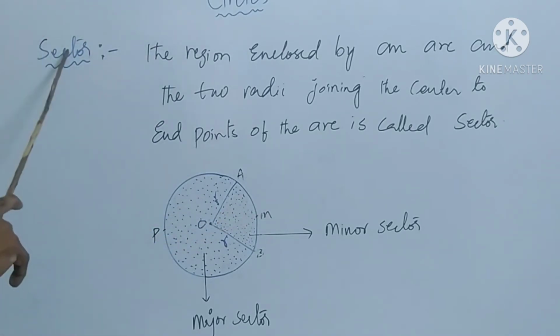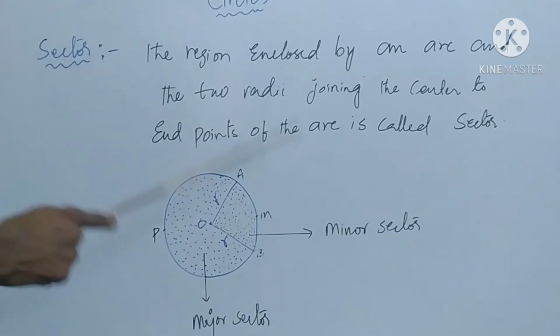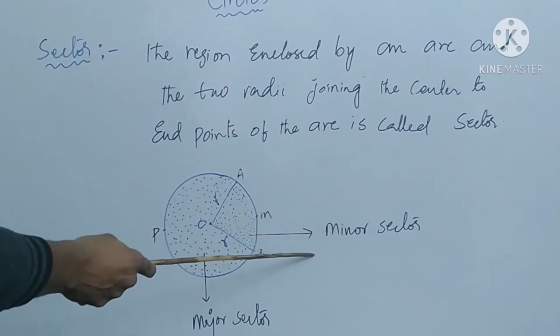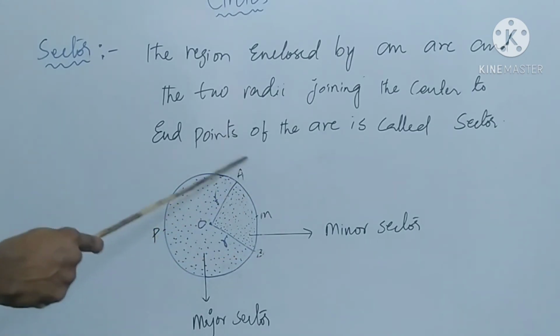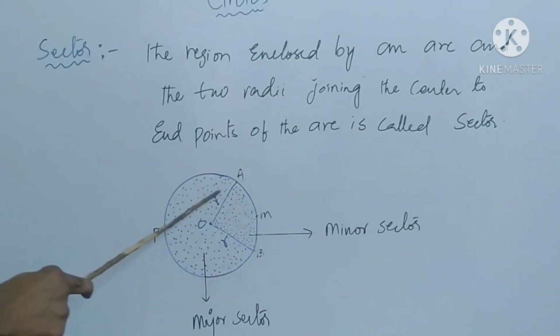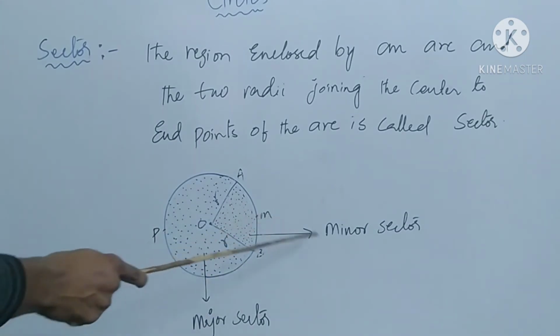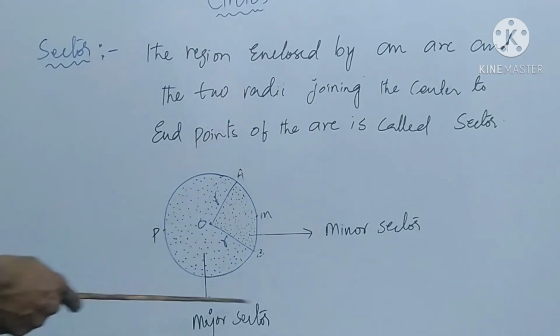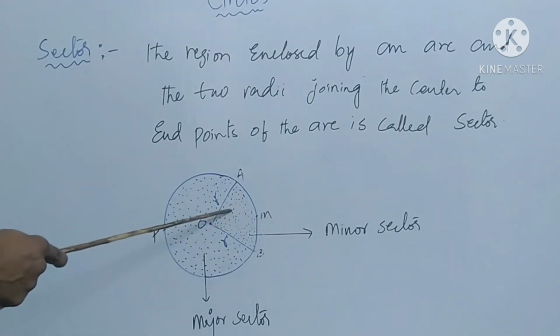This portion is called sector. An area enclosed by minor arc and two radii is called minor sector. An area enclosed by major arc and two radii is called major sector. So this is the minor sector, this is the major sector. The region enclosed by an arc and two radii is called sector. This is the sector, this is also sector, this is minor sector, this is major sector.